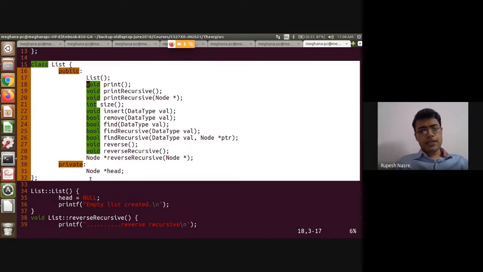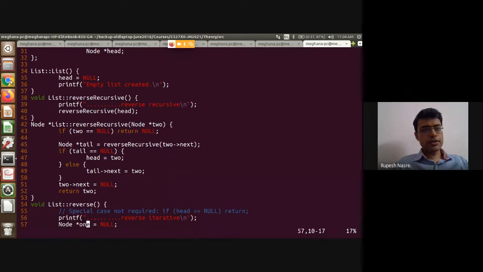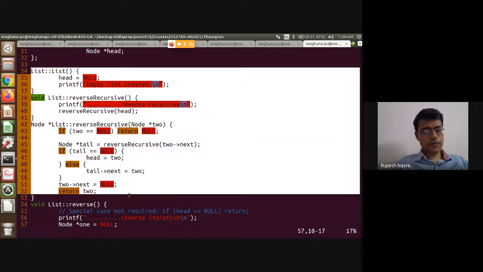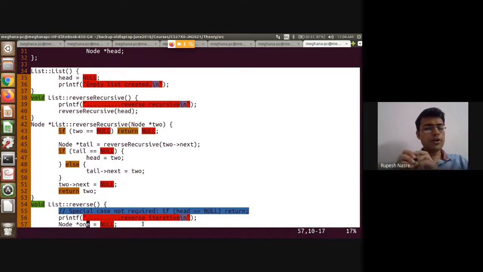The implementation can actually be moved into a separate .cpp file, which will of course have a hash include of this list.h or list.hpp, and all these functions which are for the list class will go into a .cpp file.